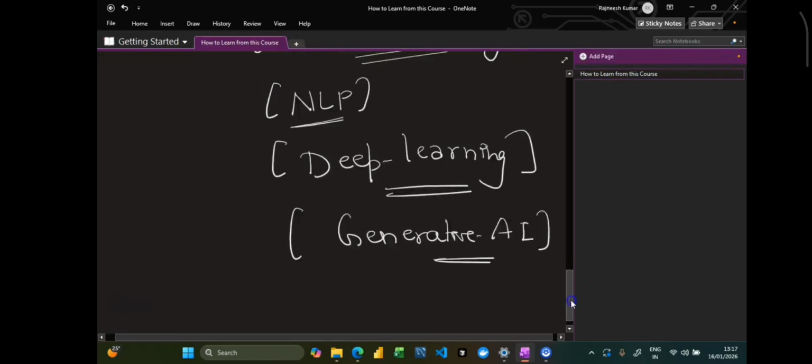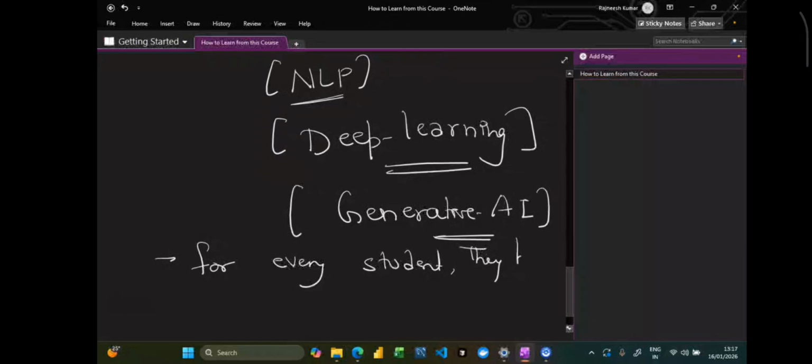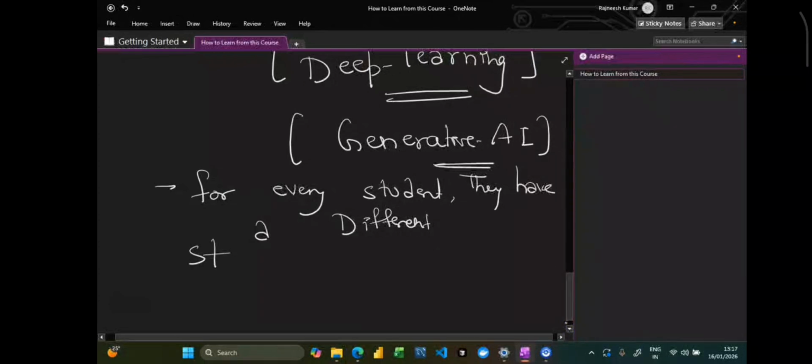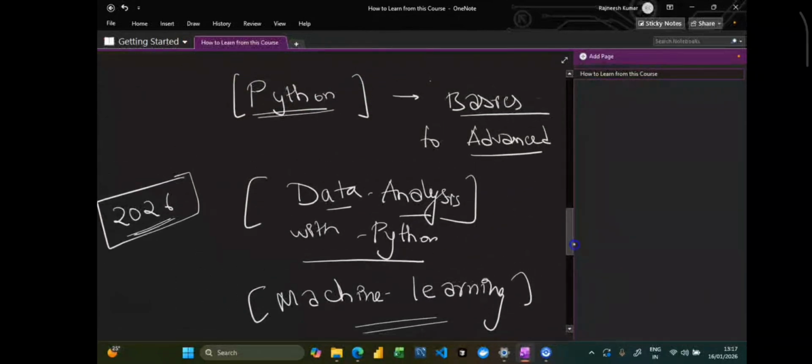Now, we are aware that every student has a different starting point. So if you are quite comfortable with Python, if you have an advanced skill set with respect to Python, you can even skip the Python lectures. There is no need for you to go through each and every single lecture of Python.